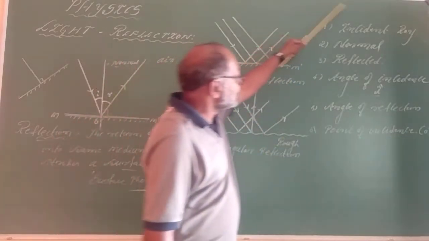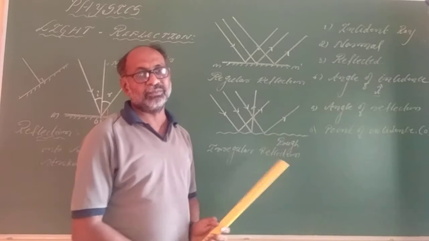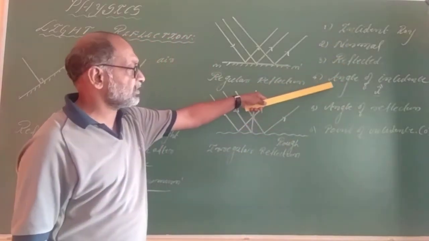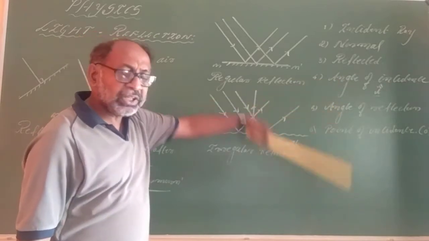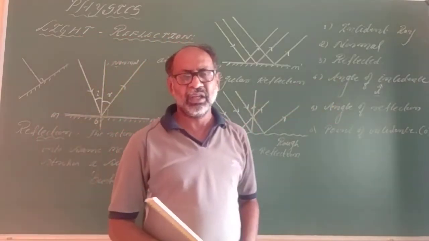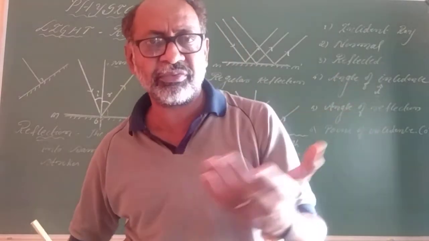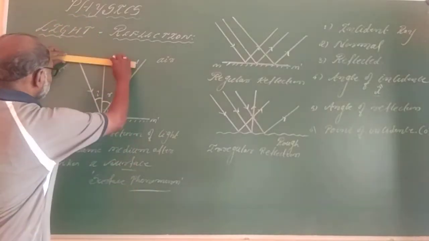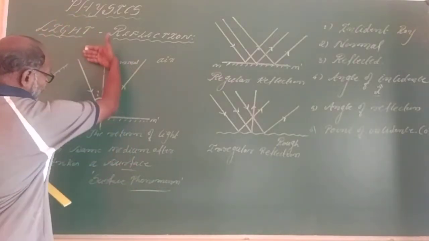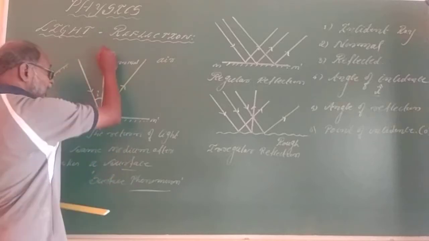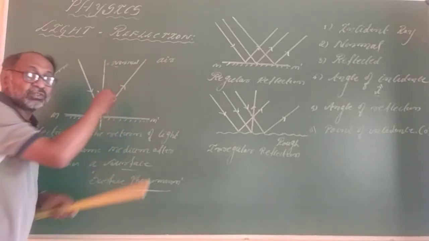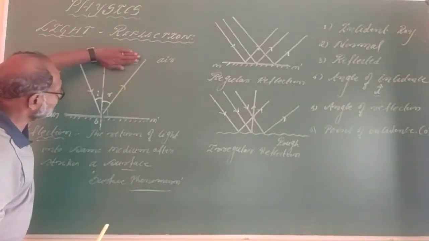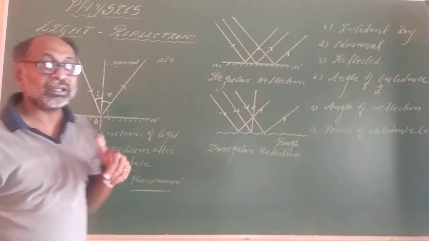So these are all the definitions we very much needed: incident ray, normal, reflected ray, angle of incidence, angle of reflection, and point of incidence. And there are many other definitions. A plane of incidence is the plane in which the incident ray and the normal lie. The plane of reflection is this one.